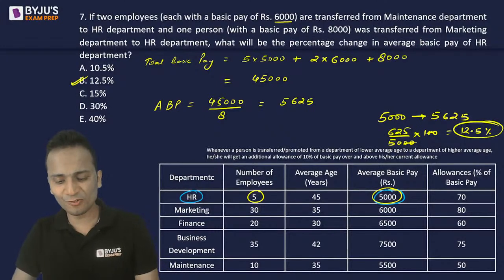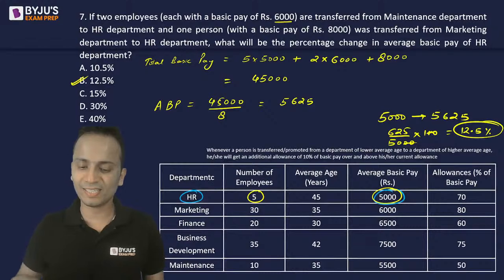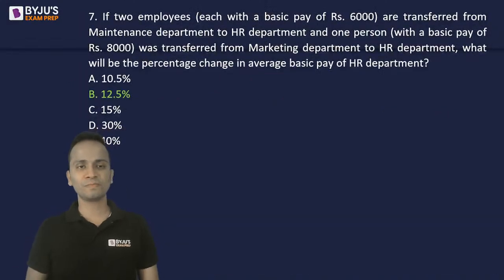And I can see a lot of students giving the correct answer. Wonderful, lovely. Option B, yes, it is the correct answer of this question. So 12.5, correct answer.